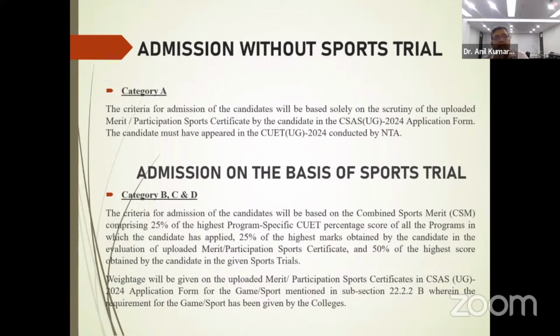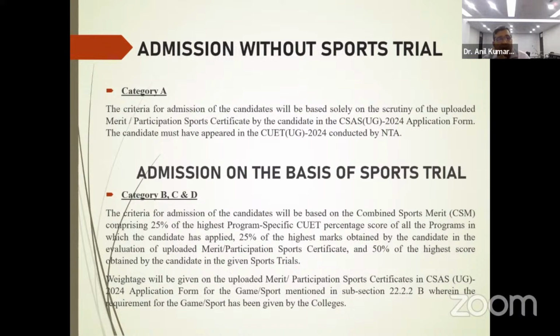The main point to be kept in mind is the candidate must have appeared in the CUET UG 2024 that is being conducted by the NTA. Now, the admission on the basis of the sports trial, that is category B, C, and D, the criteria for admission of the candidate shall be based on the CSM, that is combined sports merit.